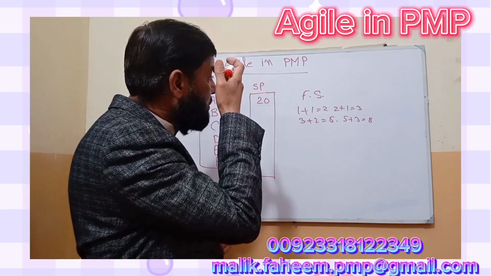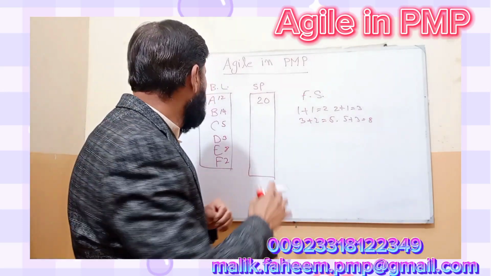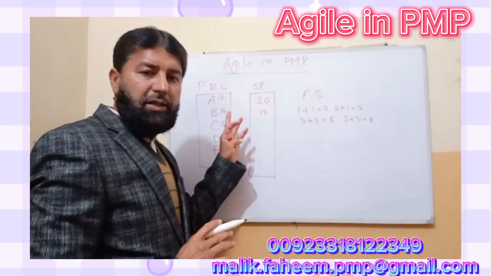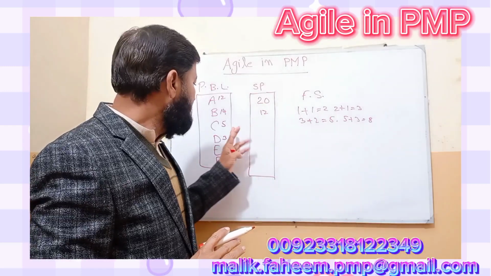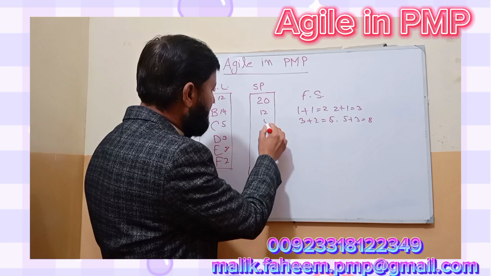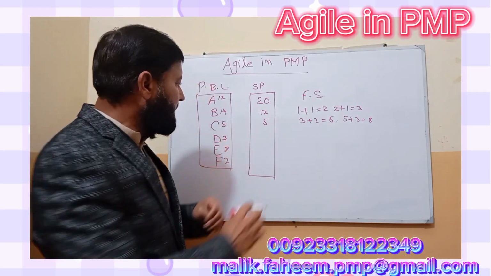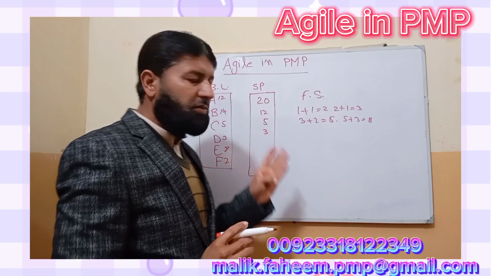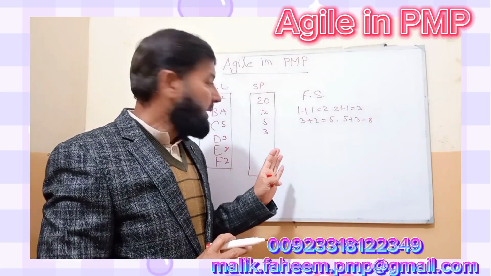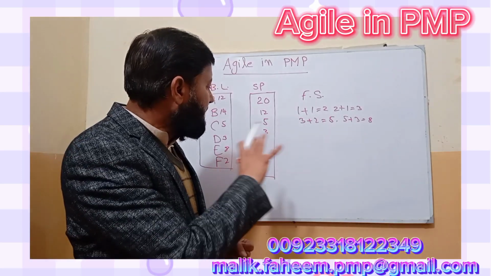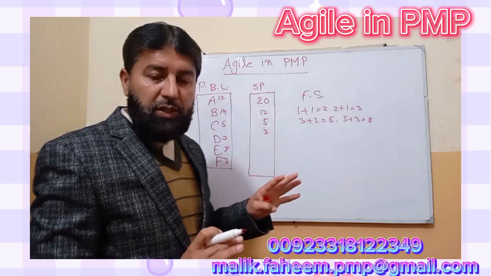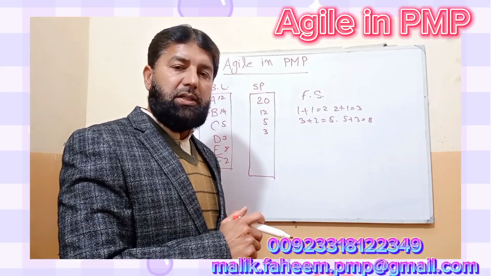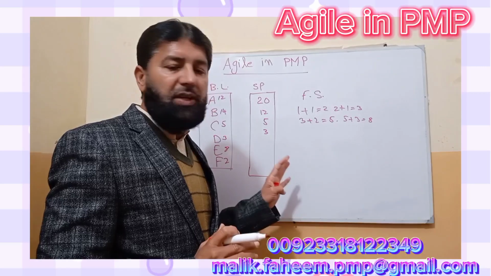The team is doing work on the sprint backlog. We will take A, which is 12 story points. Then we cannot take B, as it has more story points. We will take C, 12 plus 5, 17. Then we will take D, 3. This is the 20 story points, the velocity of the development team, and we start work on this. But before that, we share the goal with the stakeholder and the product owner, and after that the team will start.